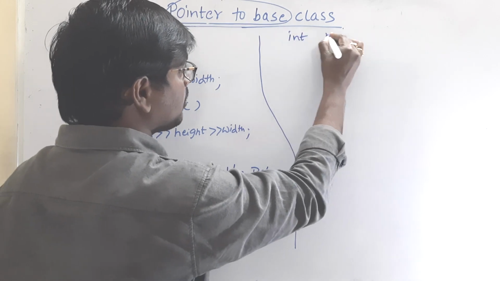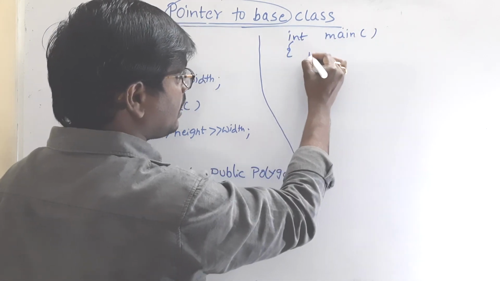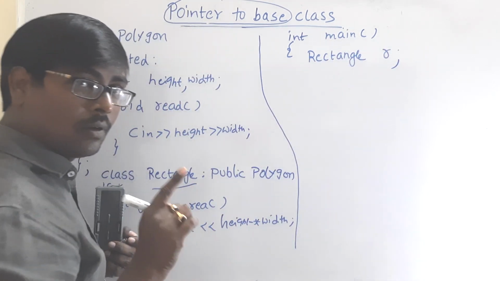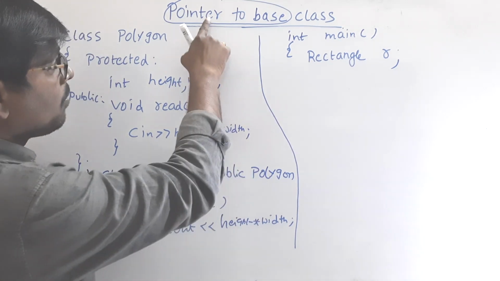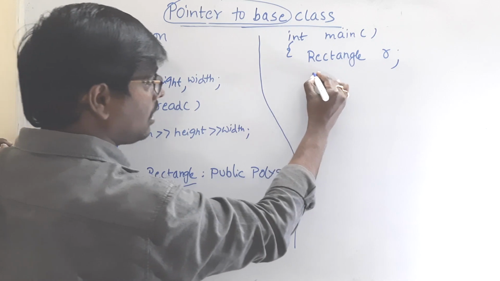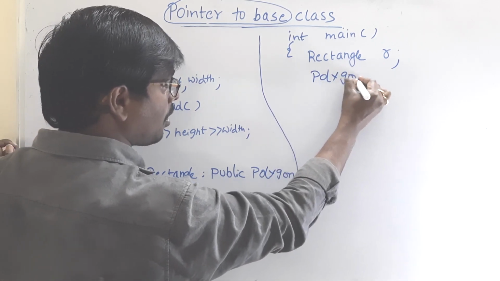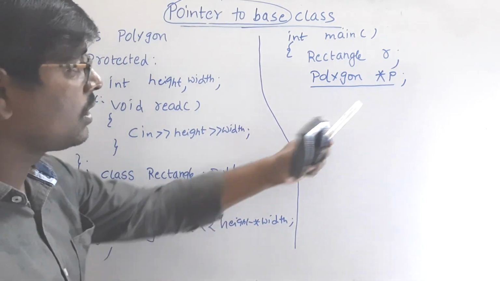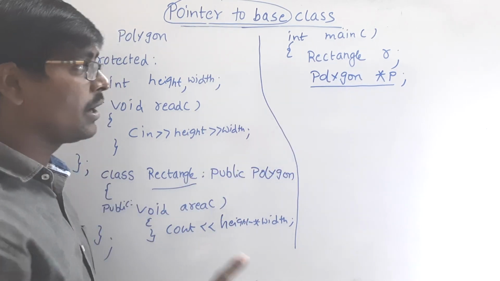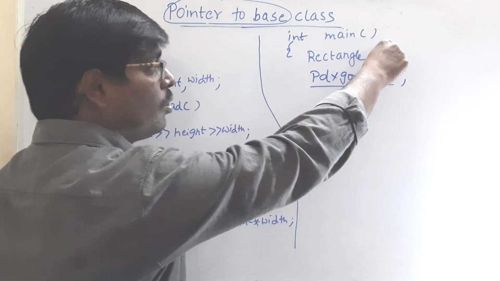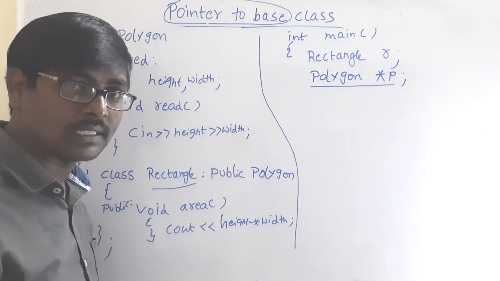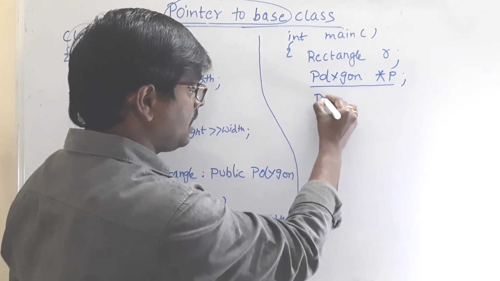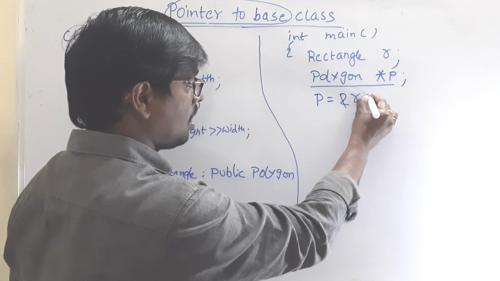Here, int main, create an object, rectangle R. Now we have to declare a pointer for which class? Pointer to base class. So polygon star p. Okay, this is the required thing. What is the required thing? We have to create a pointer for the base class. Now this pointer holds the address of the derived class. So p is equal to ampersand R. This is the statement.